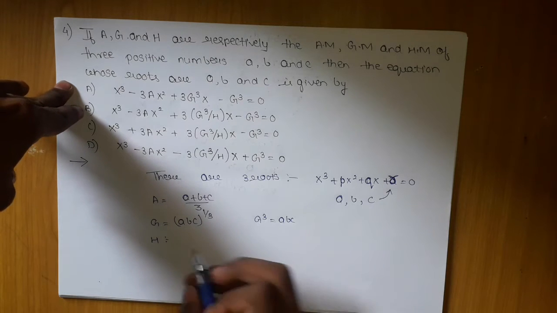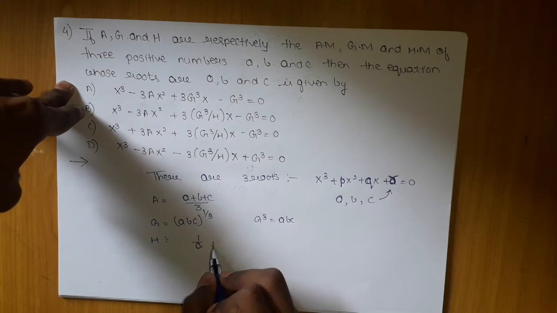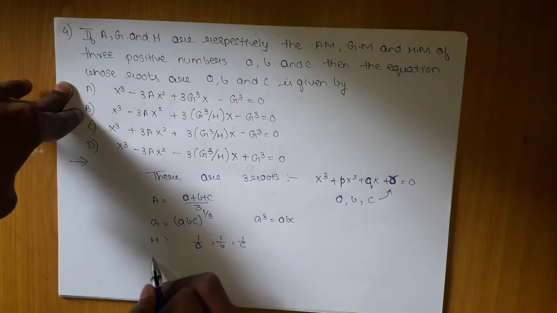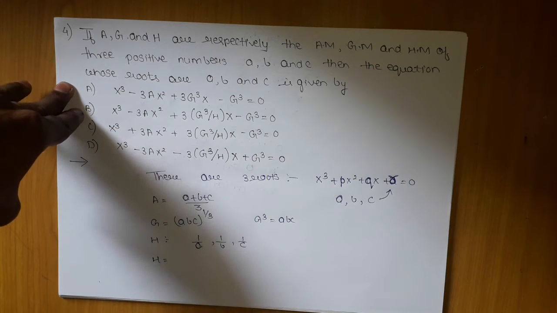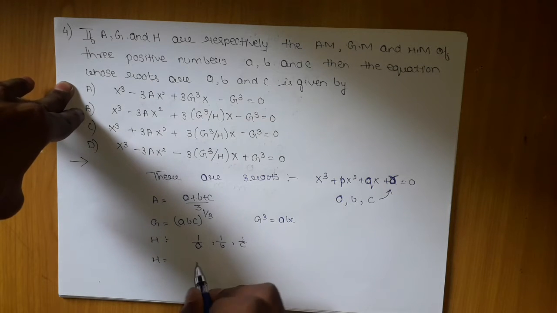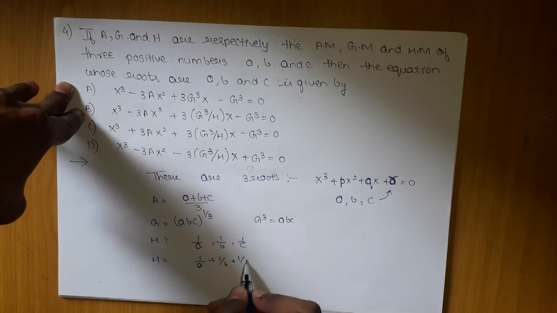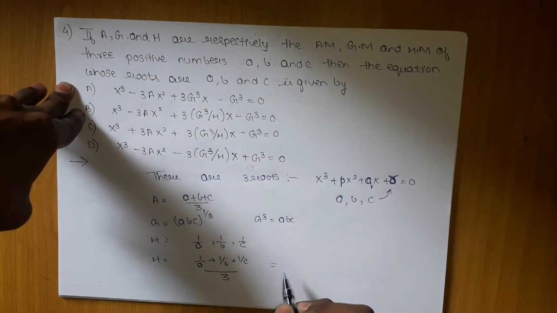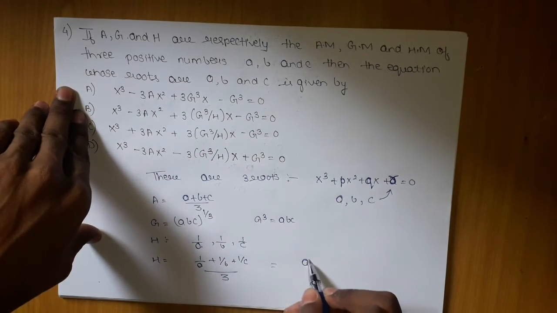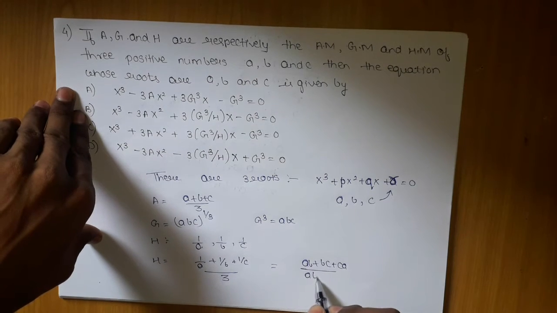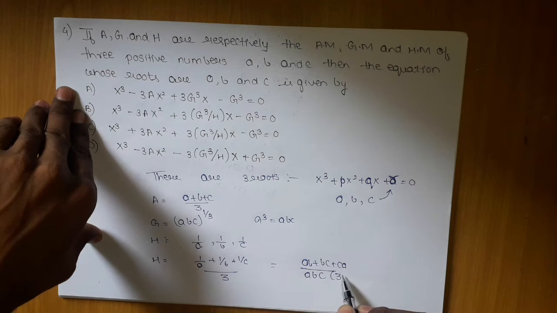In case of HM, this will be in this format. If I want to find H, I will apply the similar condition: 1 by A, 1 by B, 1 by C divided by 3, which will give me AB plus BC plus CA upon ABC into 3.